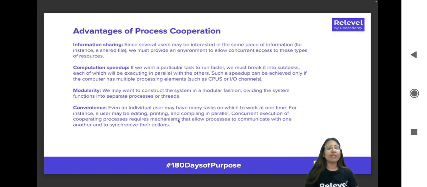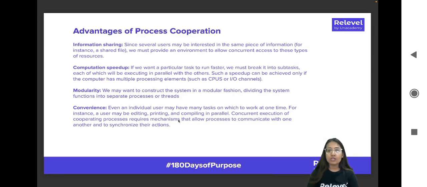Next, what are the advantages that we get if two processes are showing cooperation, right? If the processes are dependent on each other, we want to make sure that there is cooperation happening between both the processes. So what advantages do we get if we do have that? First is information sharing.